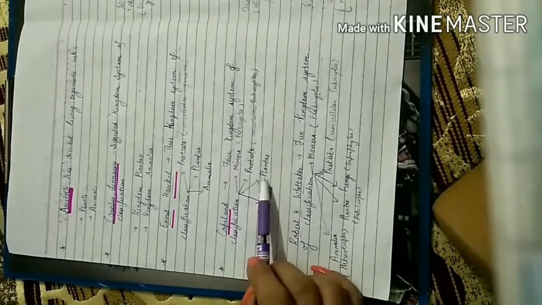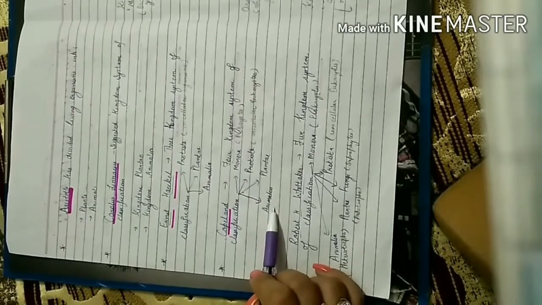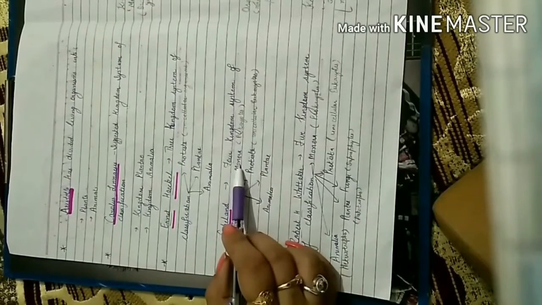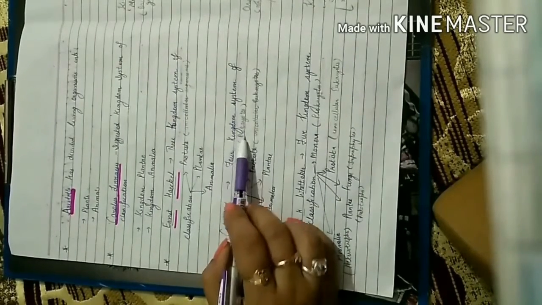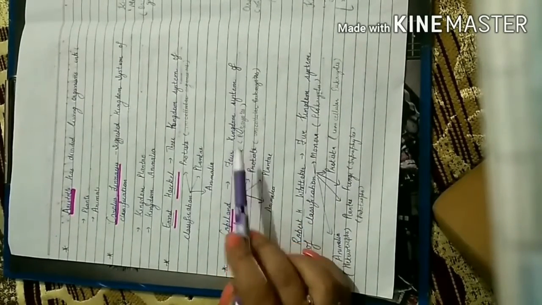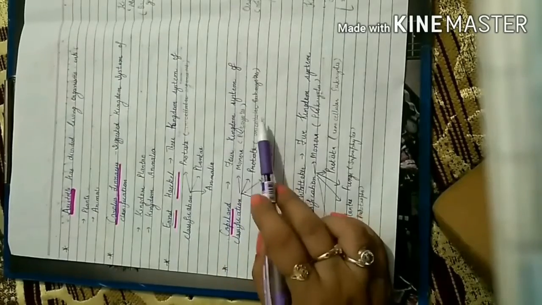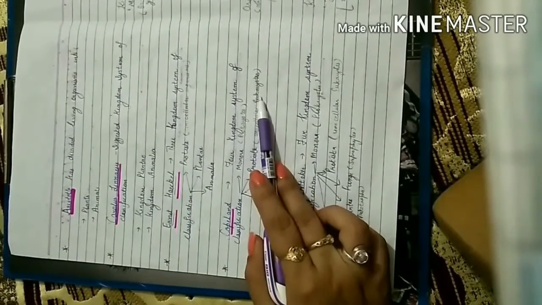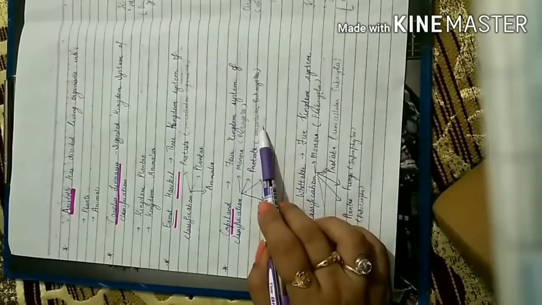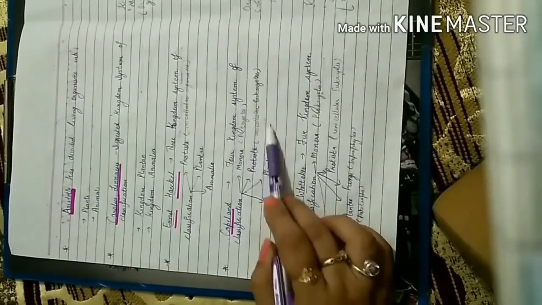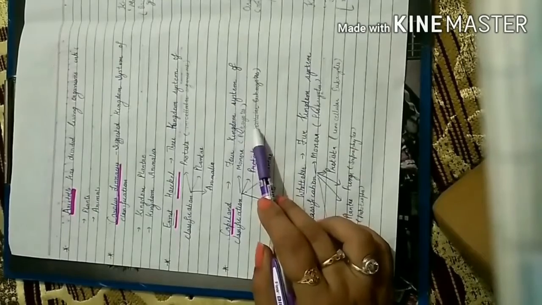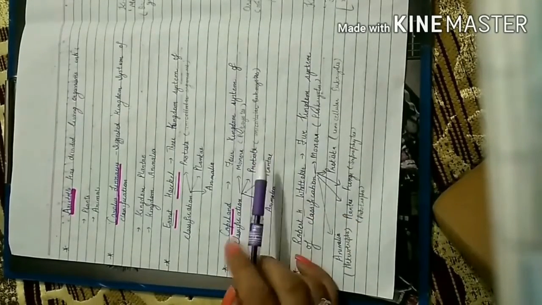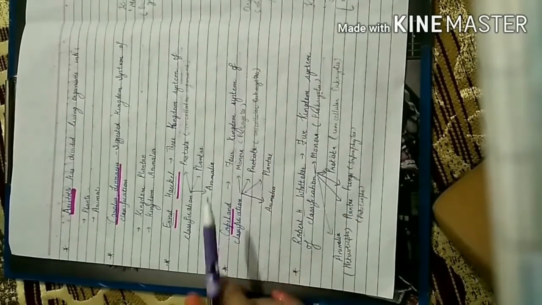Then kingdom Plantae and kingdom Animalia. So in Monera, he kept all the prokaryotes, and in kingdom Protista he kept unicellular eukaryotes, meaning eukaryotes whose body is made up of only one cell. Unicellular eukaryotes were kept under Protista.